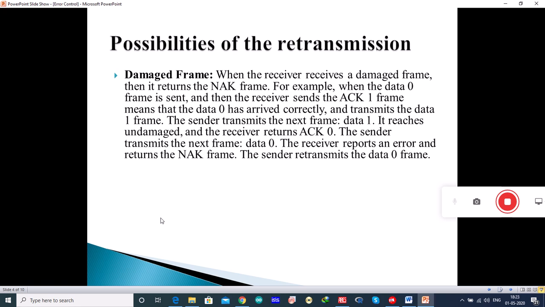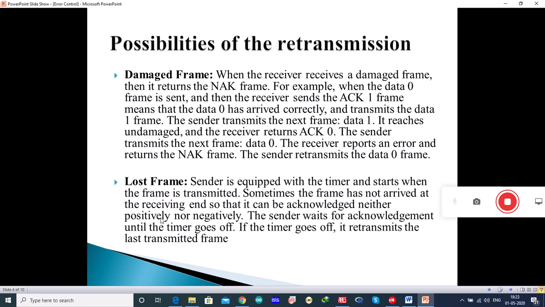After sending data 1, if it receives acknowledgement 0, it means that the sender has to transmit the next frame, data 0. Suppose the receiver reports an error and returns the NAK frame, then the sender has to retransmit the data 0 frame again.